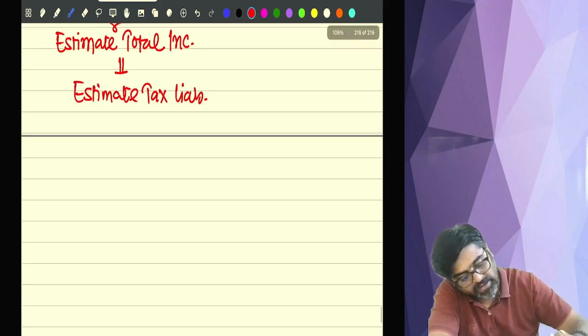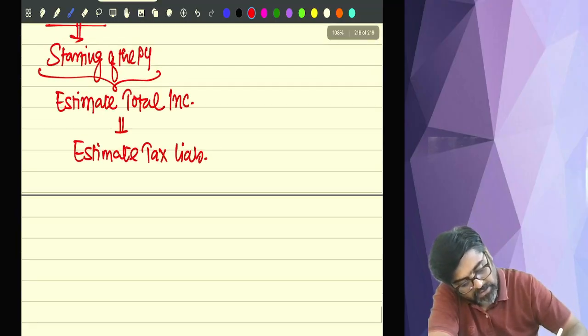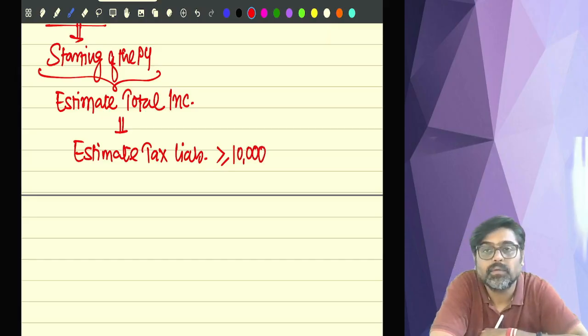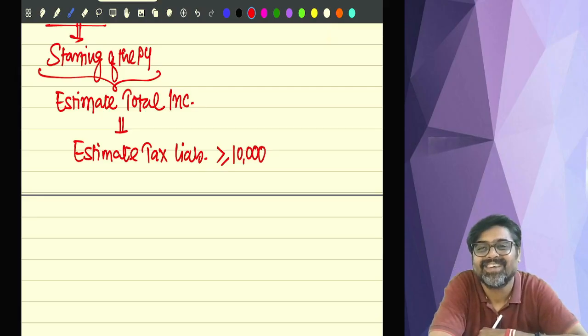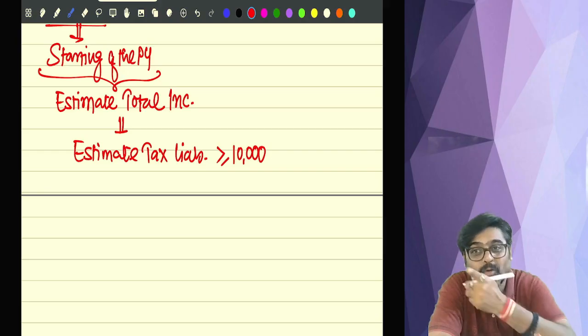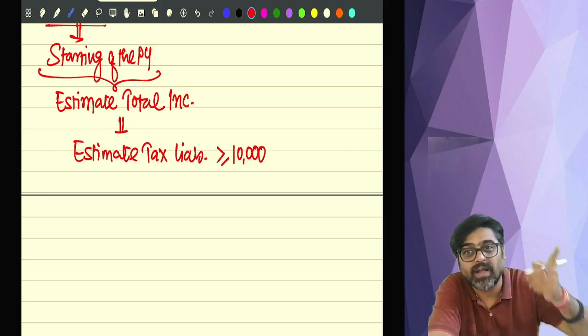If the tax liability which you have estimated for this year is 10,000 rupees or more, then be ready to pay this tax in the form of advance tax.